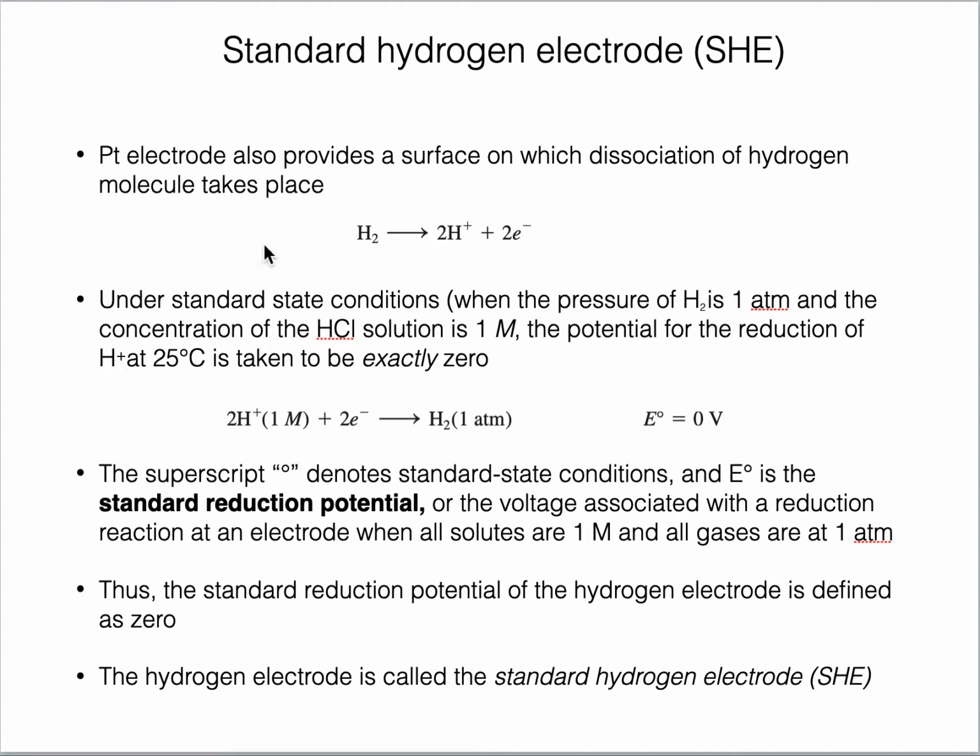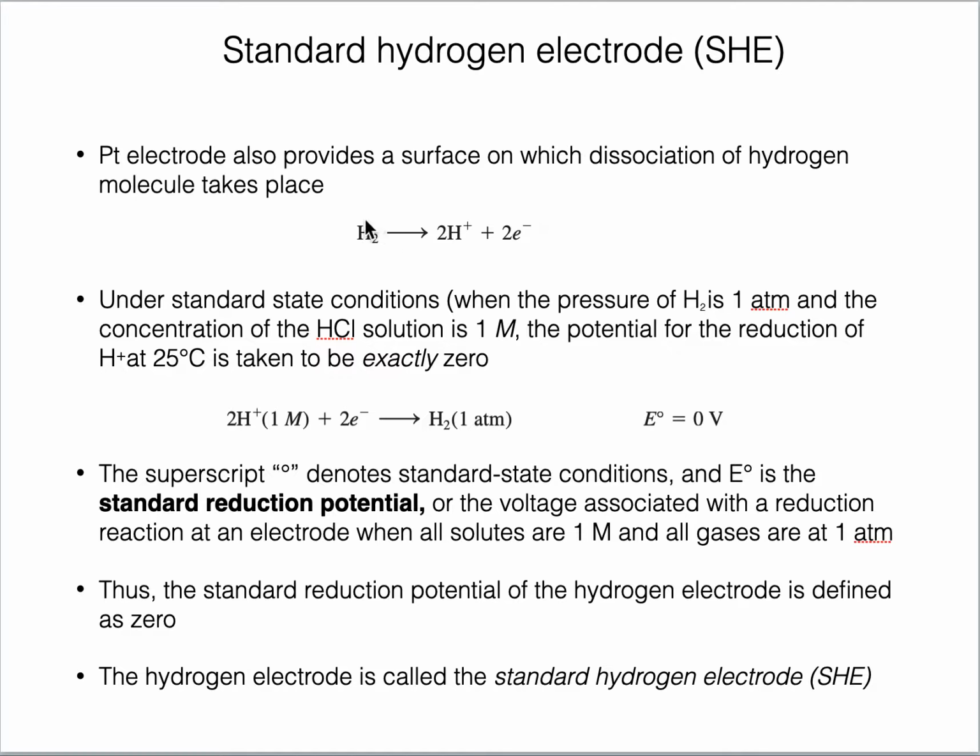Now we have two things which can be reduced and oxidized at standard hydrogen electrode. One is hydrogen and the other is H plus ions from HCl. So both types of reactions are possible. If we see the dissociation of hydrogen, hydrogen can dissociate into two hydrogen ions with the removal of two electrons. It means hydrogen is getting oxidized with the removal of electrons.